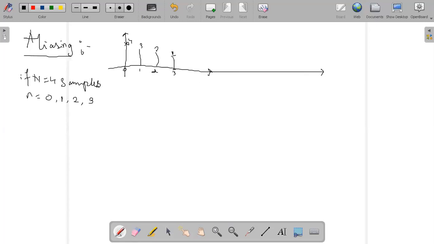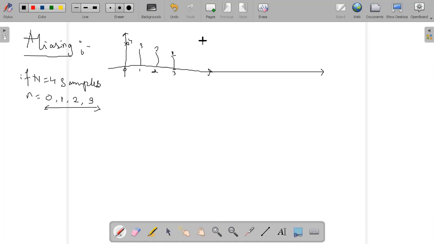In DSP, we will not take the values as 1, 2, 3, and 4. We start from 0. Always remember this important point. We start from sample number 0, sample number 1, sample number 2, and sample number 3. So if there are 4 samples, it starts from 0 and ends at point number 3.